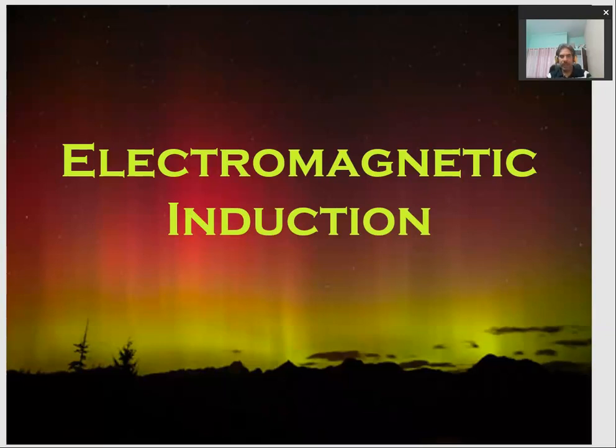Now today we have another very important topic in the same sequence, which is electromagnetic induction. So what is electromagnetic induction? Faraday thought that if electric energy in the form of electric current can produce a magnetic field, then a changing magnetic field should also produce an electric current.